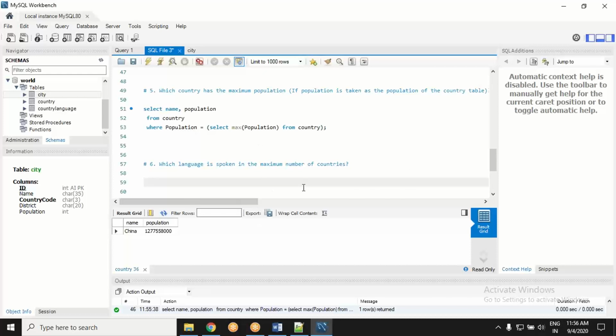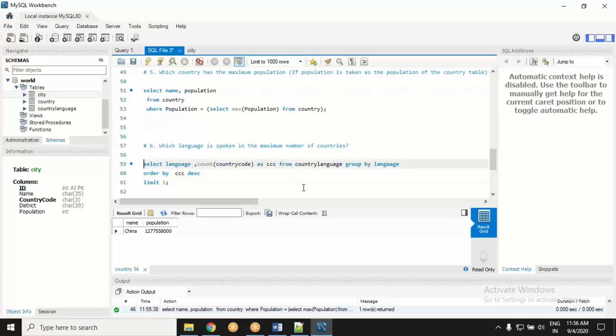Okay, several approaches. Let's see them one by one. Select language and count the country codes as GCC from country language, group by all together in a single line. Whose code was that? Again, Jagdish. No, not Jagdish. It was Jyoti. Array.